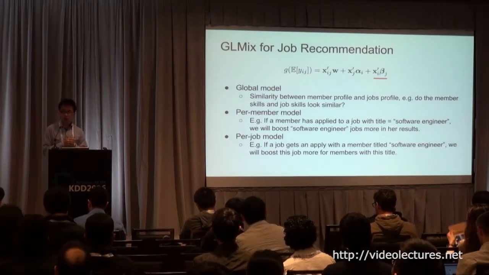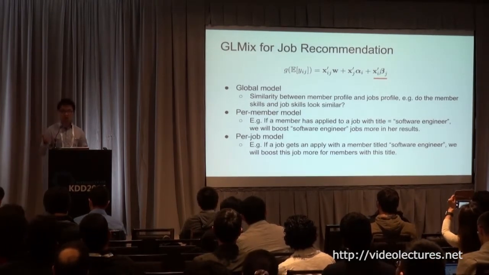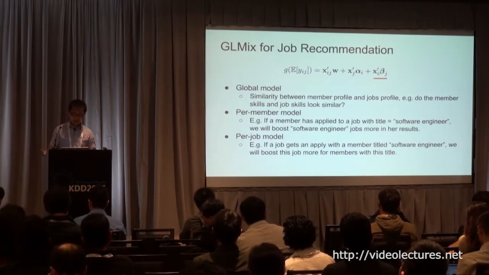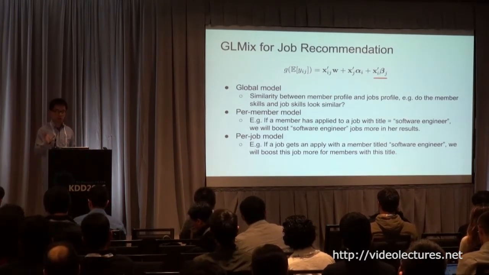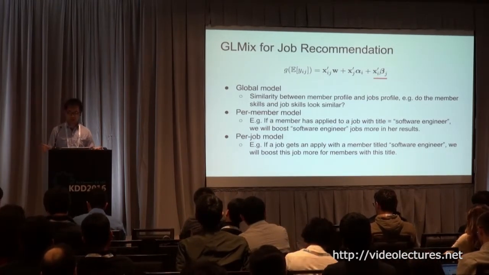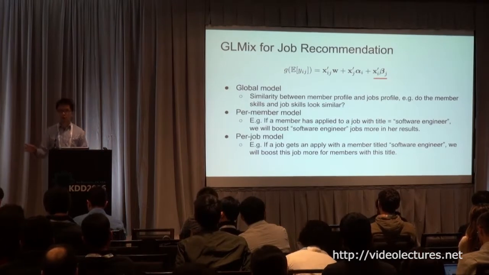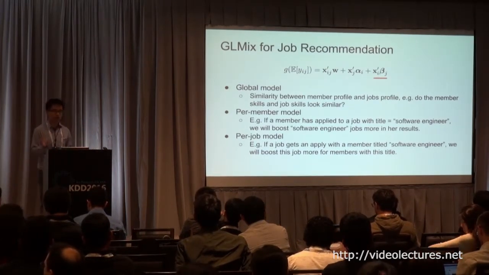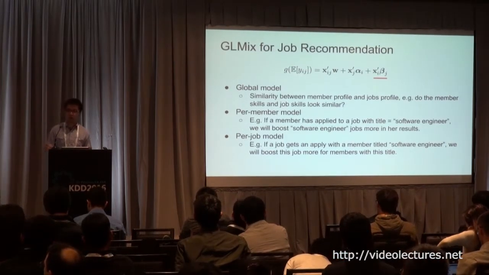Same thing goes for the per-job model. For example, if a job got applied to by a member with the title software engineer, the per-job model will boost the job more to members with the title software engineer. That means for popular jobs, we can get a better sense of what type of group of people is more likely to apply to this particular type of job.